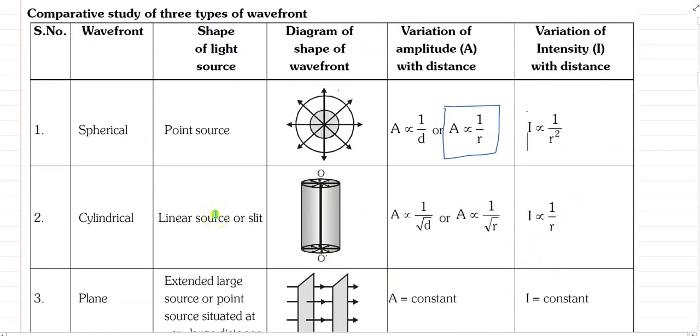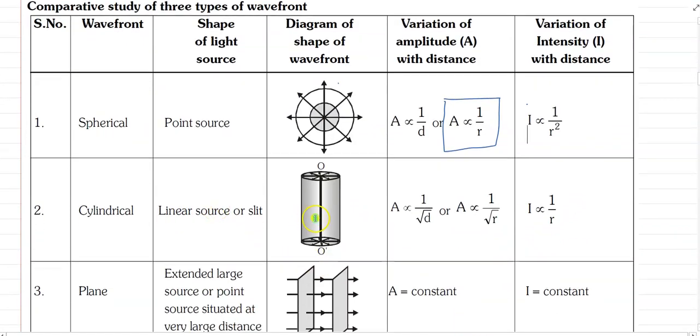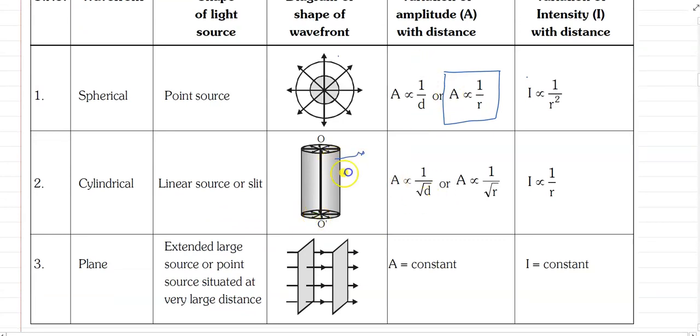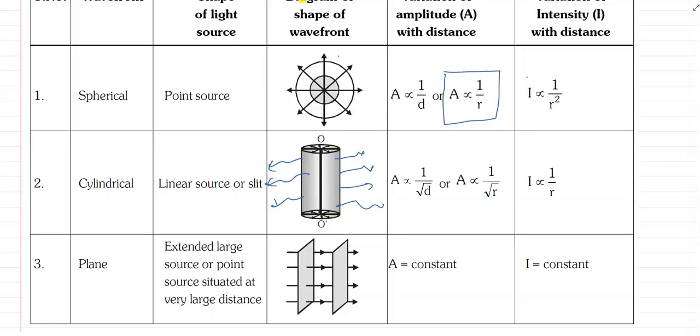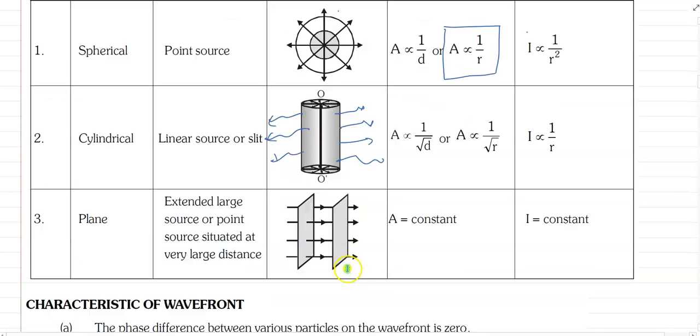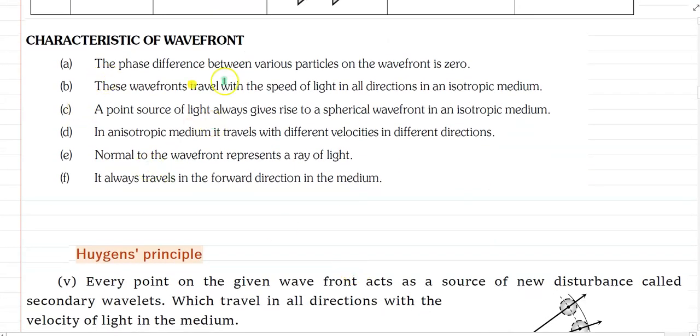For cylindrical wave fronts, say in the case of a tube light, the radiation is emitted cylindrically. So here intensity varies proportional to 1/r. In the case of a plane wave front, emitted from laser light and halogen light also, the intensity is constant at any point. These are some examples of wave fronts.